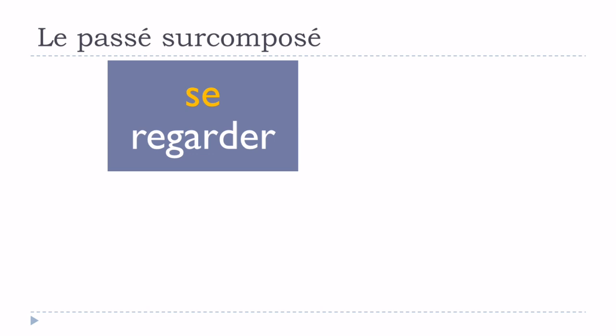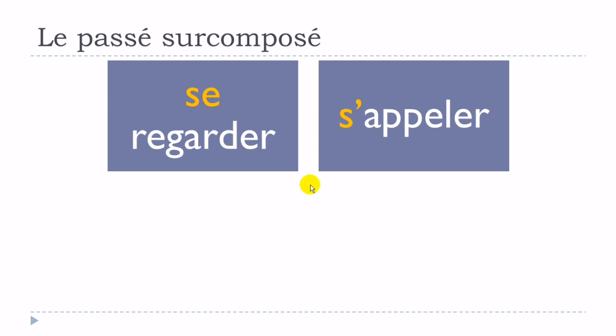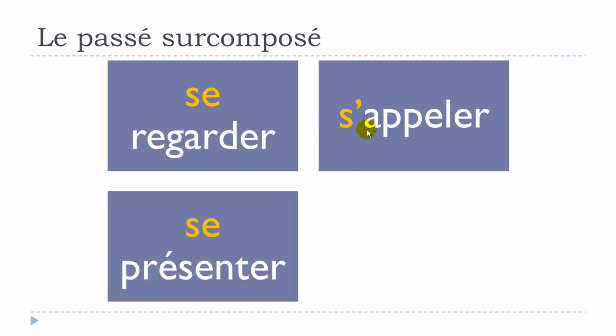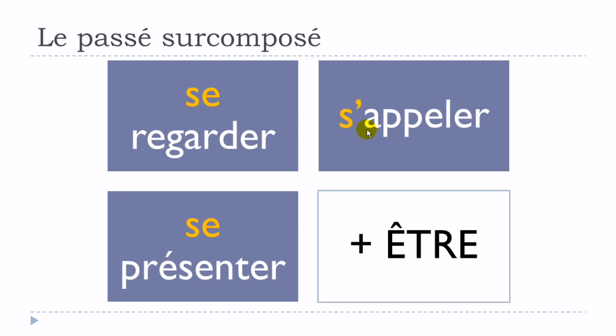Remember also the verbs we call les verbes pronominaux, so the verbs that are constructed with this se in front of them, se regarder, or s'apostrophe if we have a vowel, s'appeler, se présenter. So all these verbs, les verbes pronominaux, will also require être for this passé surcomposé form.